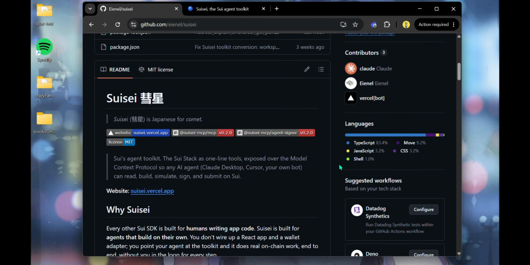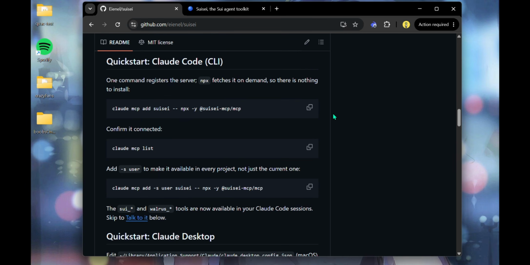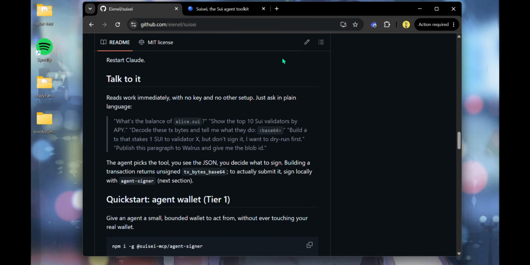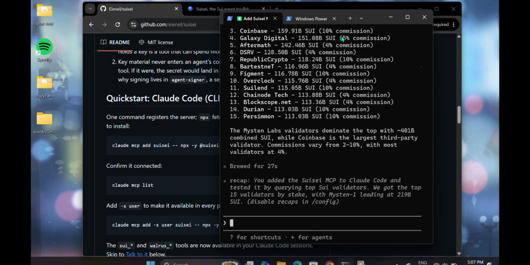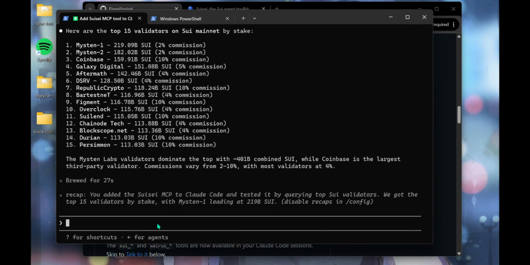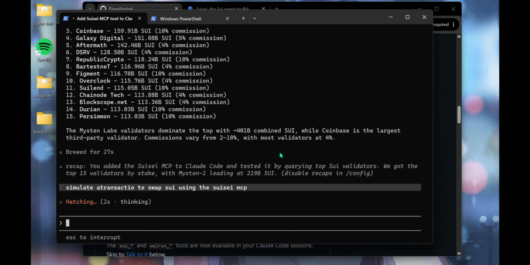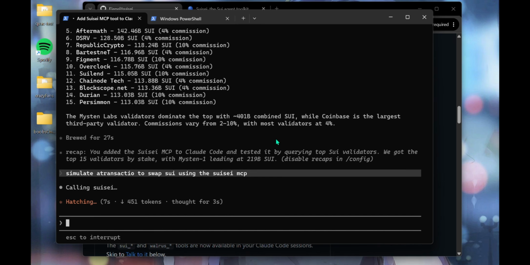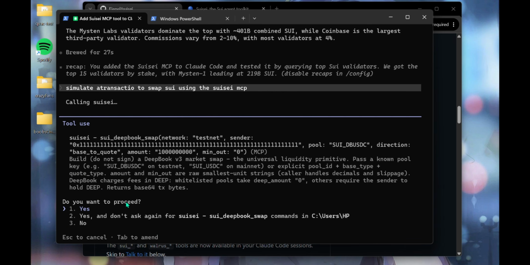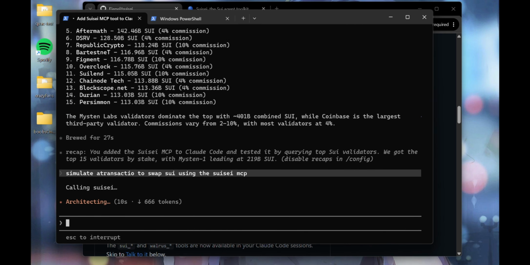And now in our docs, you could see how to integrate everything into your own CLI and agent. So right here I have it in my terminal. Let me just expand this, and I could actually just make it simulate MCP. And then we take just a couple of seconds to do that. As you can see, we have asked me to use the DeepBook swap tool, which I accepted.